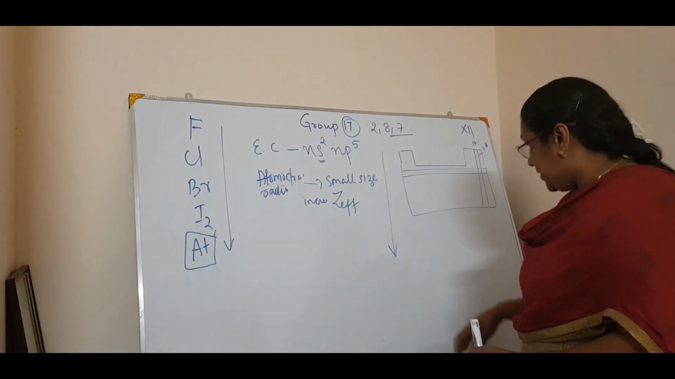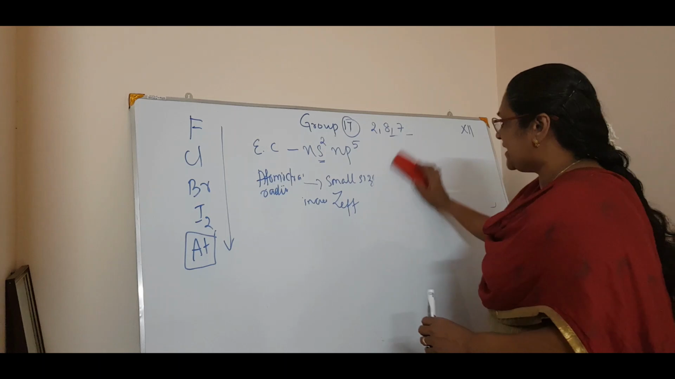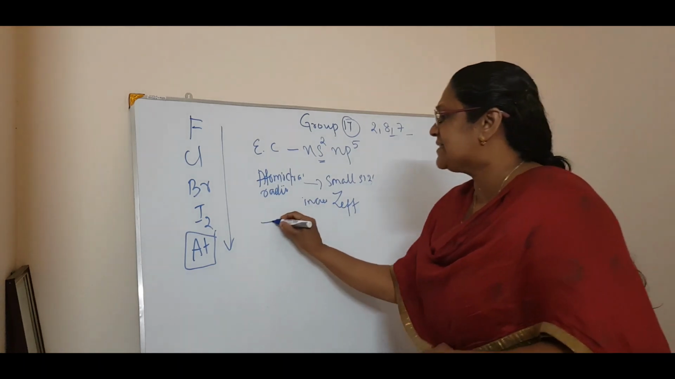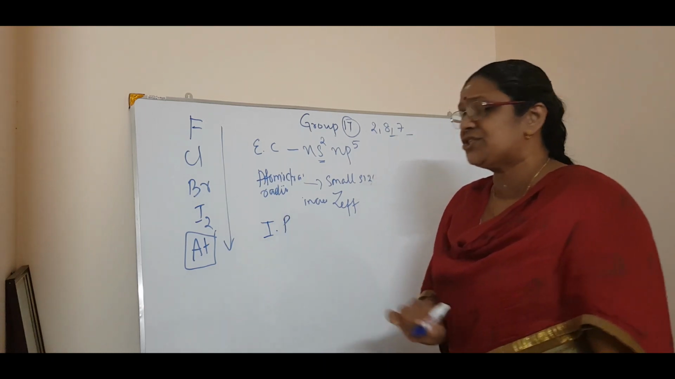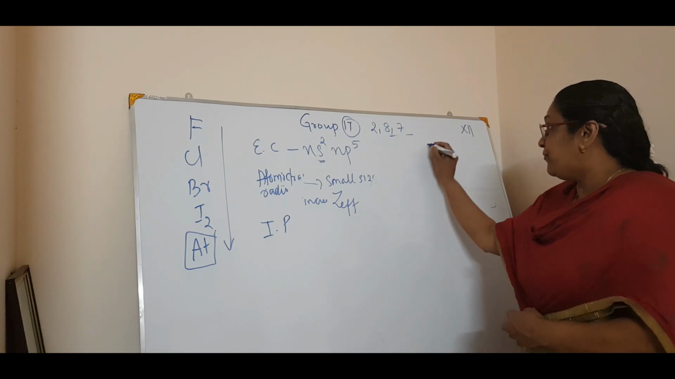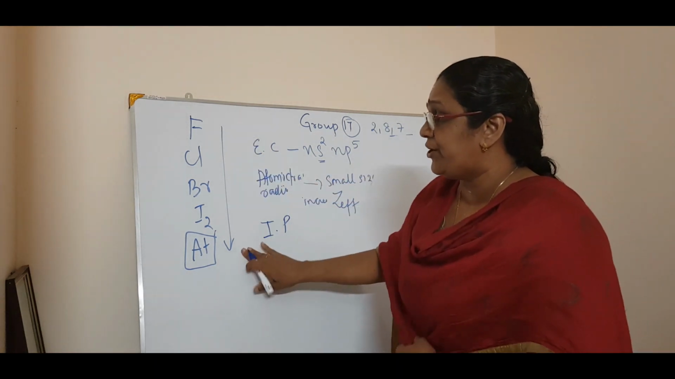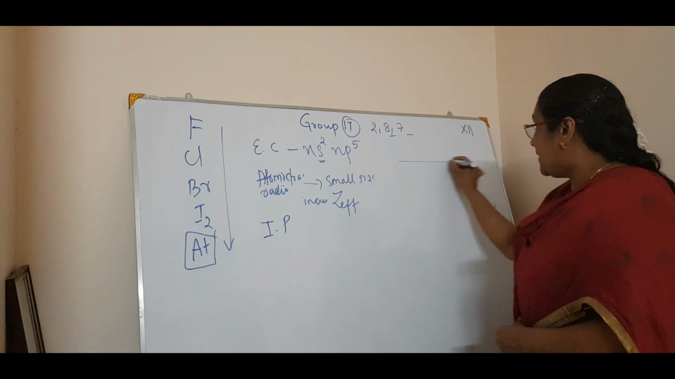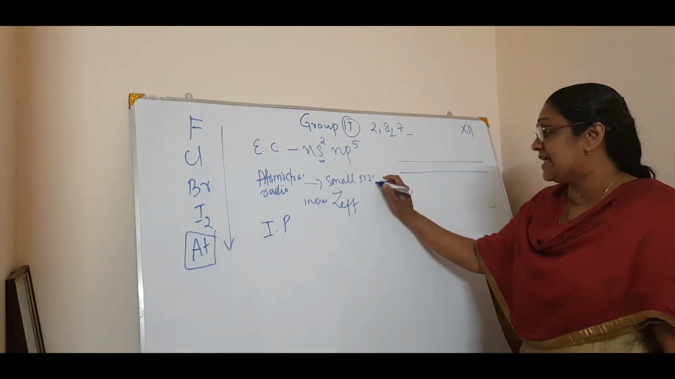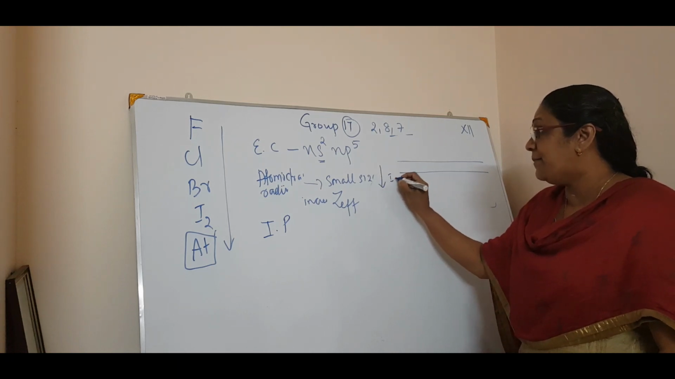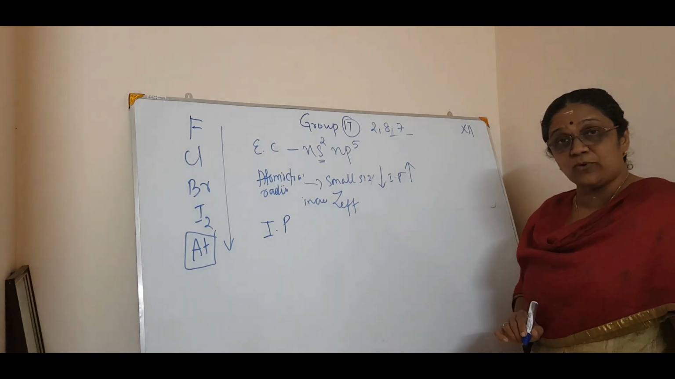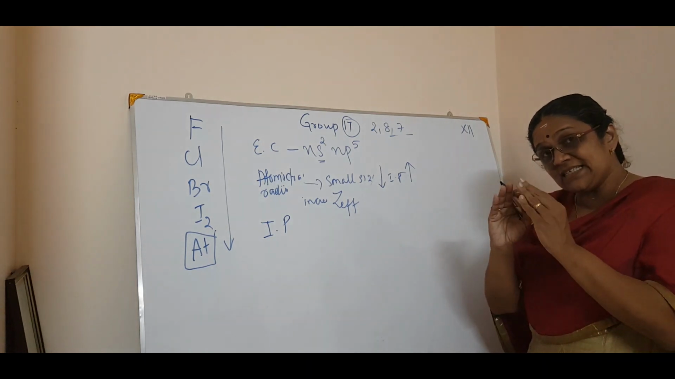Understood? Now coming to the third property, the third trend, that is electronic configuration, atomic radii, and next is ionization enthalpy or ionization potential. What about ionization potential? If you are talking about halogens from fluorine to iodine across a period, what happens? Since the size is decreasing, what about IP? IP is increasing, isn't it?